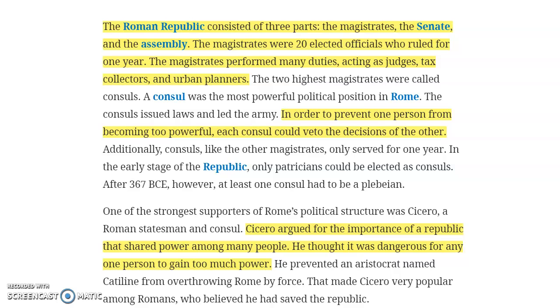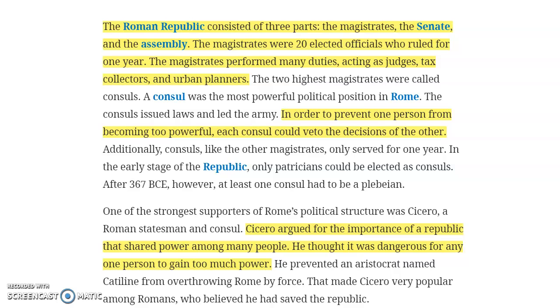Cicero was one of their council or statesman people, and he argued for the importance of a republic that shared power among many people. He thought it was dangerous for any one person to gain too much power. So that is why they are able to veto, which means say no to some other people's ideas. There's not just one person who holds all the power.